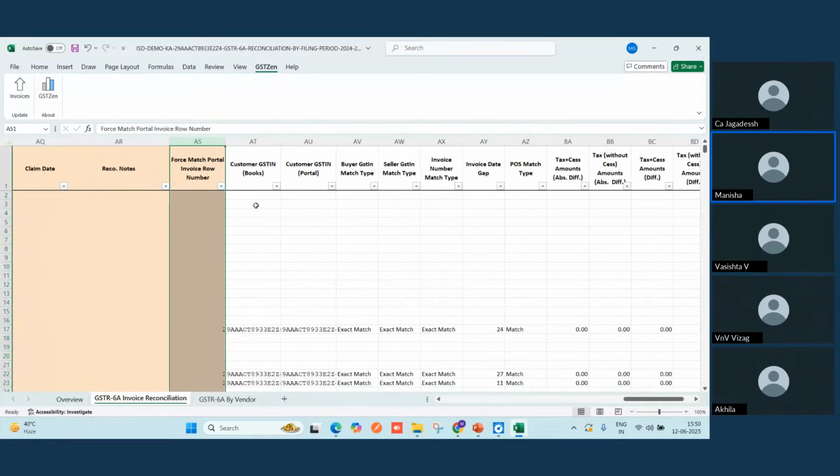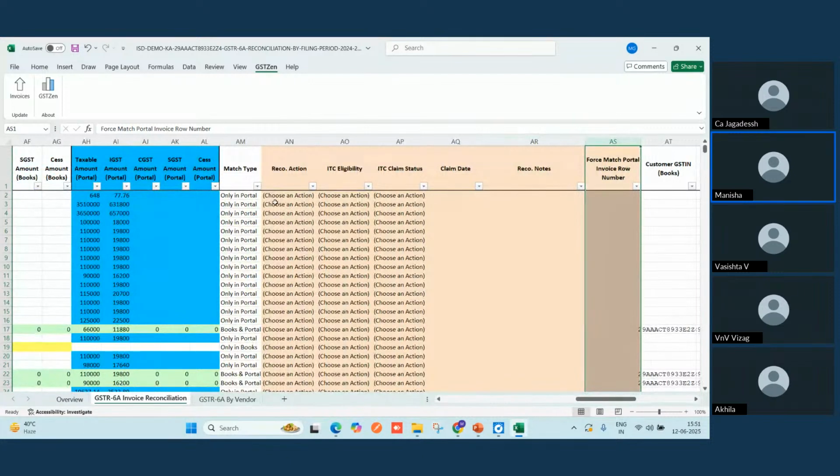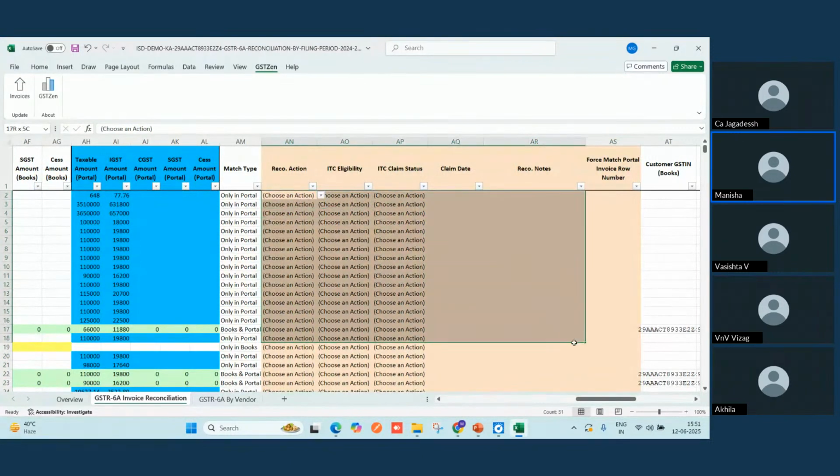There are a few more columns for reference where you can check the customer GSTN, whether the buyer GSTN is matched or not matched, whether the place of supply is there or not, and a few other tax columns for your reference. So this is about the sheet, and whatever changes you make here in these peachish color columns, you will go to GSTZen and click on this invoice upload tab.